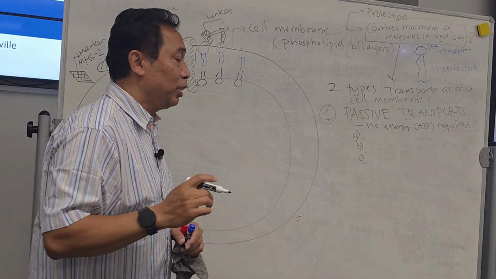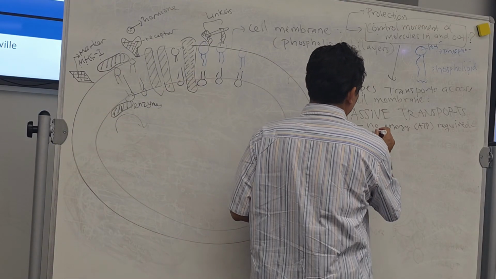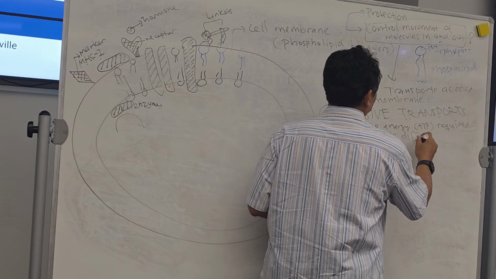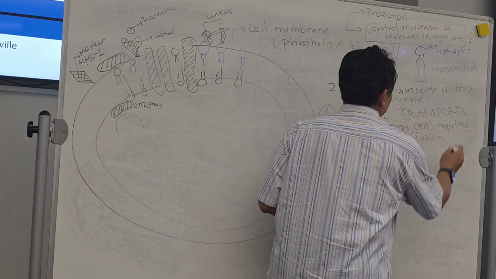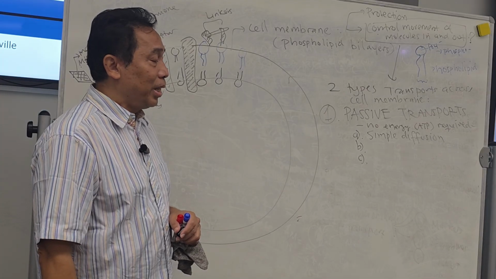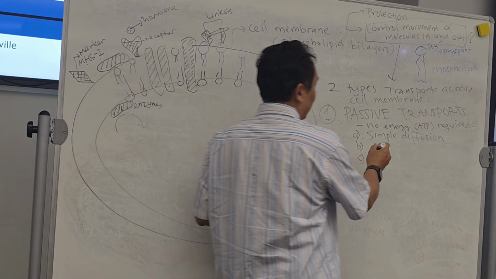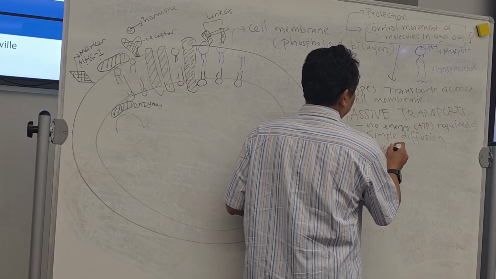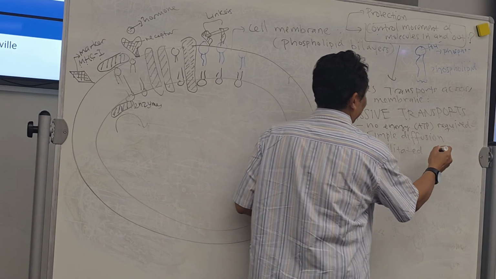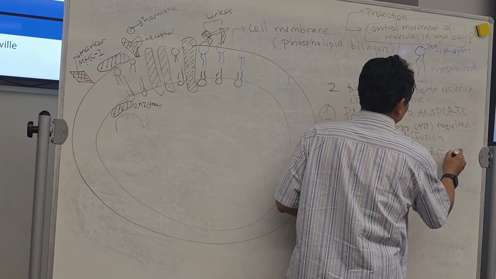The first one is called simple diffusion. The second one is called facilitated diffusion.